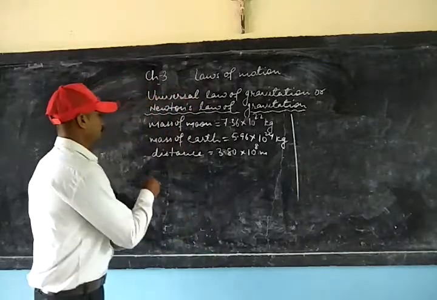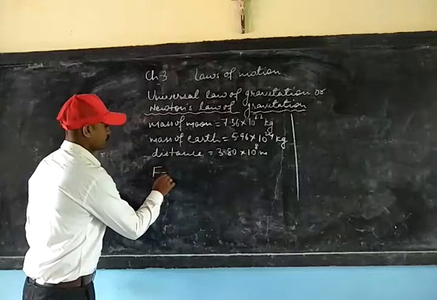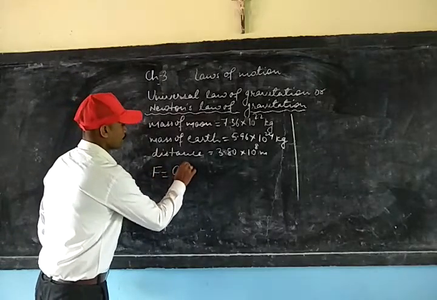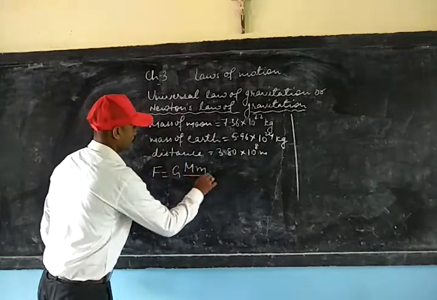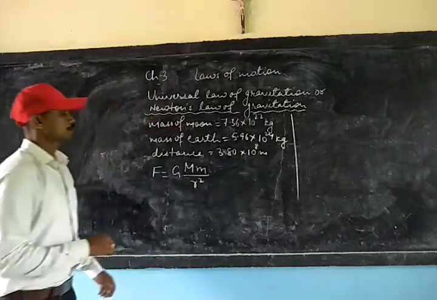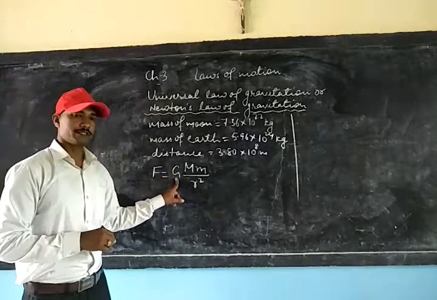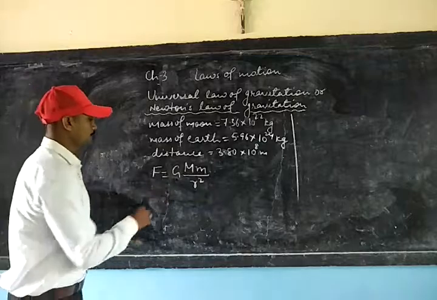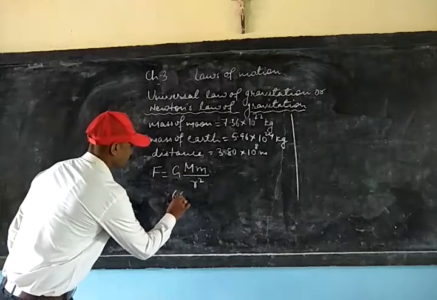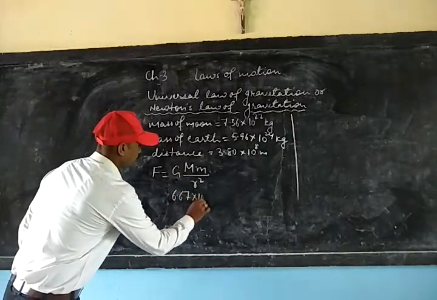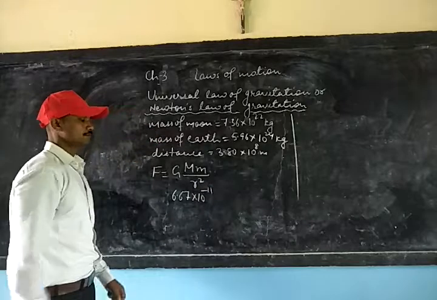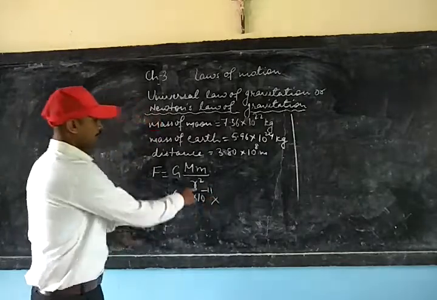We know F is equal to G M m by r square, where G is the gravitational constant, 6.67 × 10^-11.